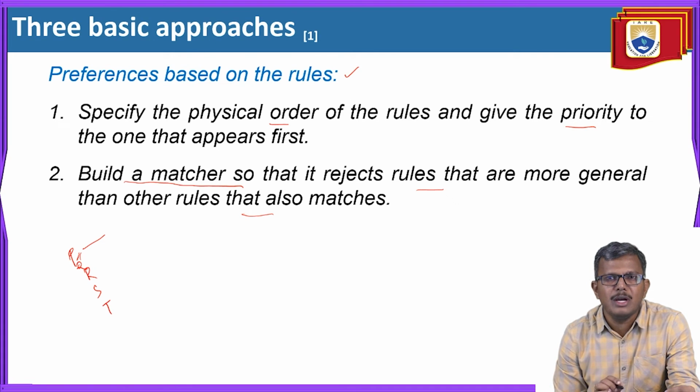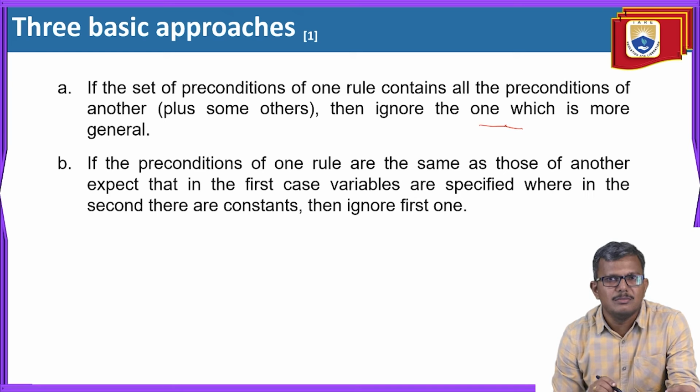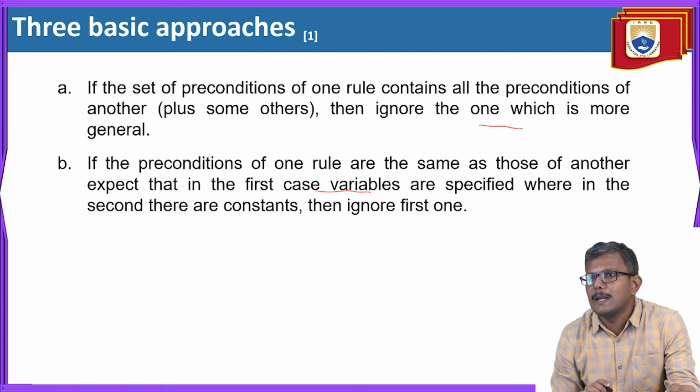Here we are going to identify the rules which are too general. If such rules are there, then we are going to remove those rules. We are going to look for the rules which are more specific to our case. If the set of preconditions of one rule contains the preconditions of another, simply ignore the one which is more general. If the preconditions of the rules are the same as those of another, except in the first case the variables, there is some variation between these two.